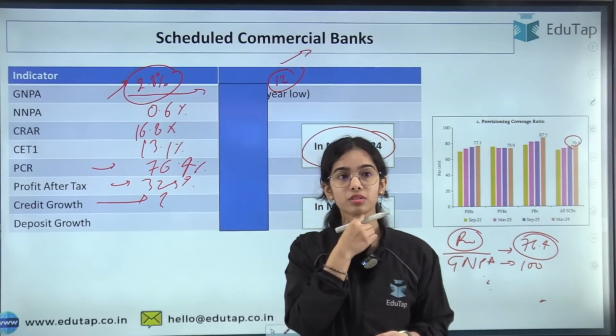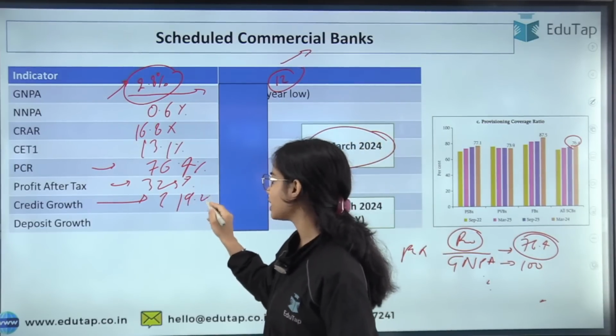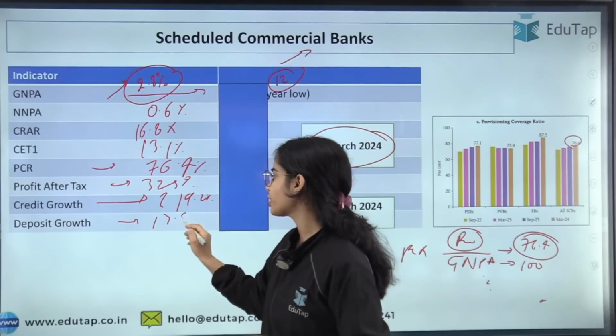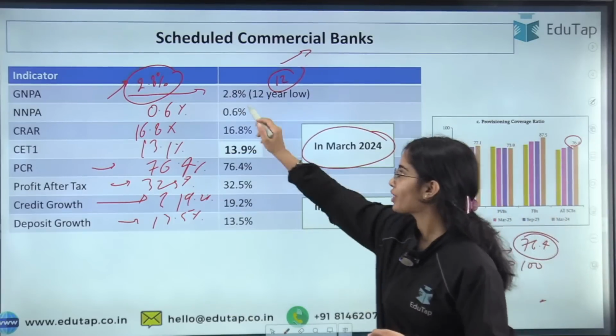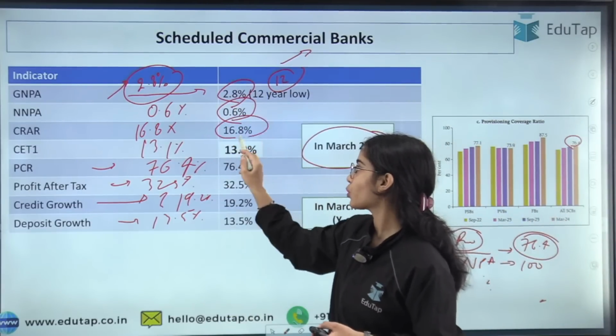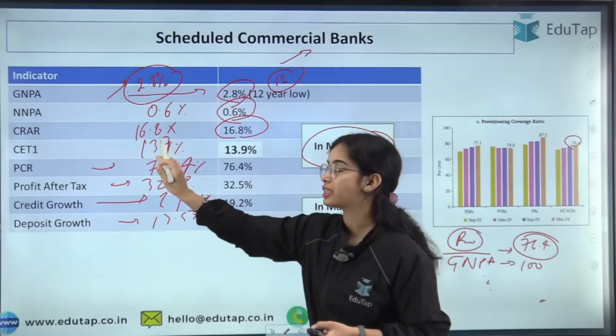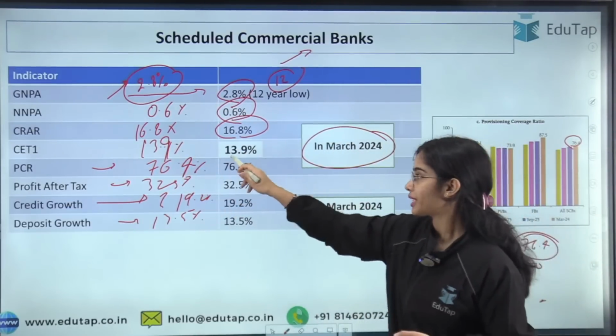Credit growth was around 19.2%, right? Deposit growth was 13.5%. Okay, so this is the data. That is 2.8%, 0.6%, 16.8%. CET1 was 13.9%.